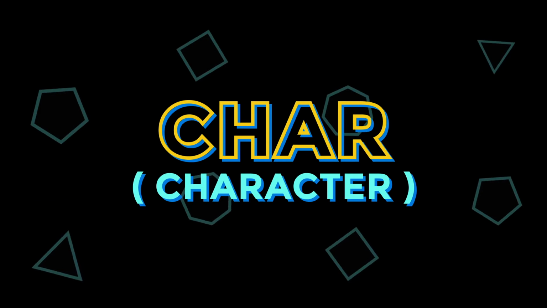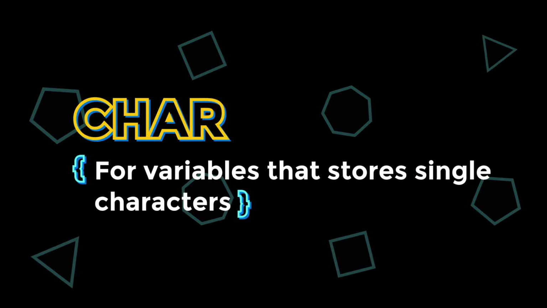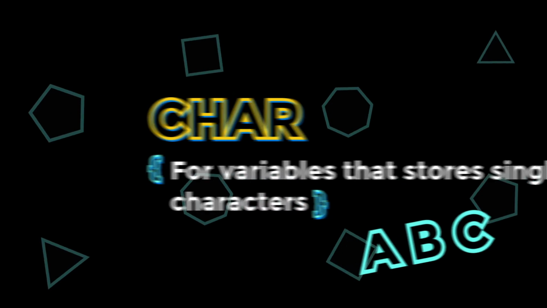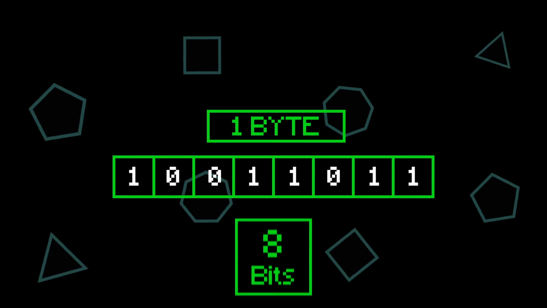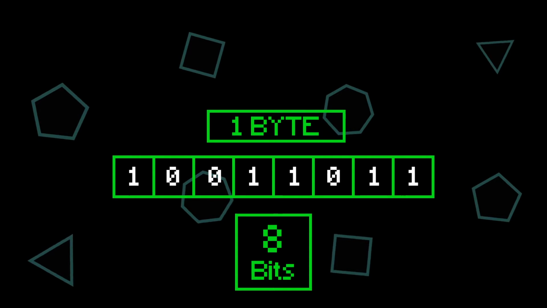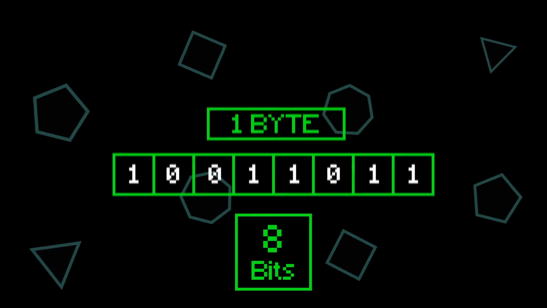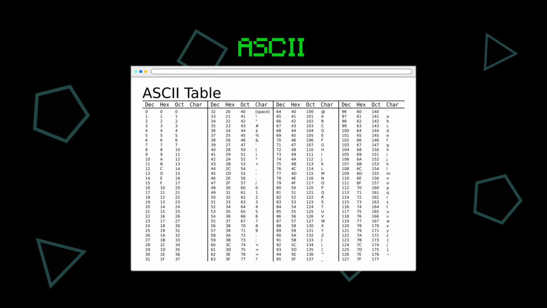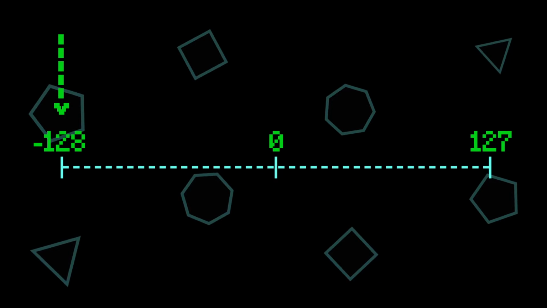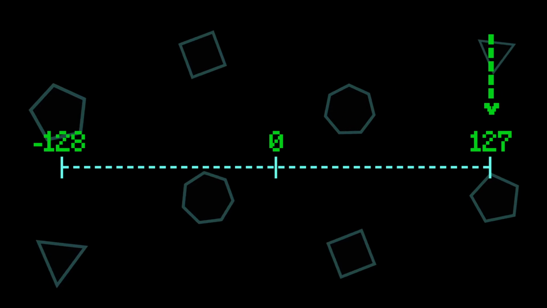Alright, moving on to another data type known as a char or a character. The char data type is used for variables that will store single characters like A, B, or C. Chars always only take up 1 byte, or 8 bits. This means the range of values that they can store is pretty limited to 8 bits worth of information. And ASCII has helped us create a map of all characters like A, B, or C to numeric values on the positive side of this range. Speaking of range, the range of this data type is from negative 128 all the way until 127.